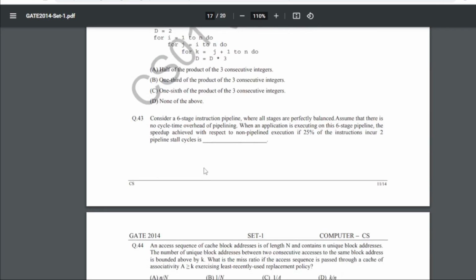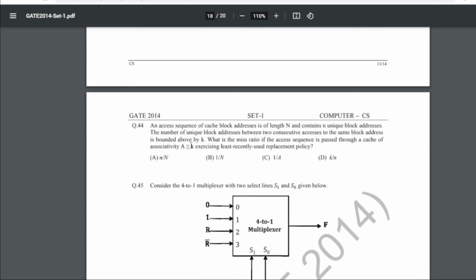43 is: consider a 6-stage instruction pipeline where all stages are perfectly balanced. Assume that there is no cycle time overhead of pipelining. When an application is executing on this 6-stage pipeline, the speedup achieved with respect to non-pipelined execution if 25% of the instructions incur 2 pipeline stall cycles is what? So for 43 our answer will be 4 to 4.